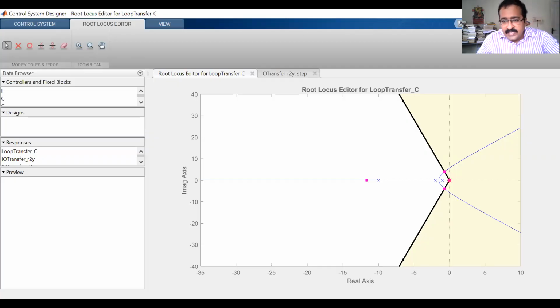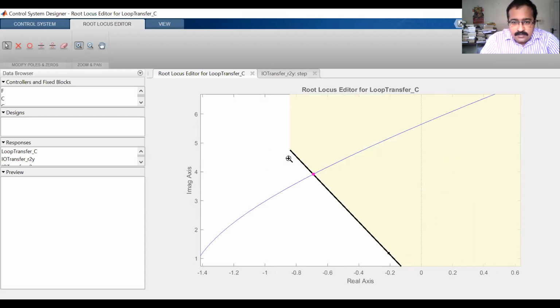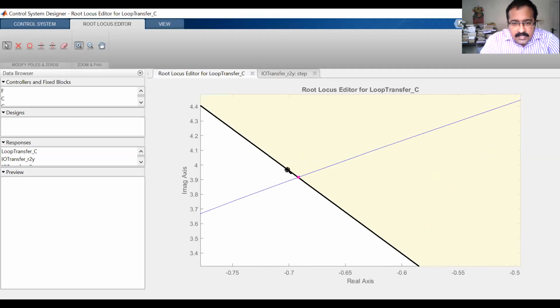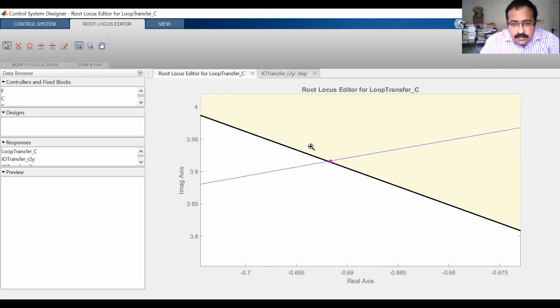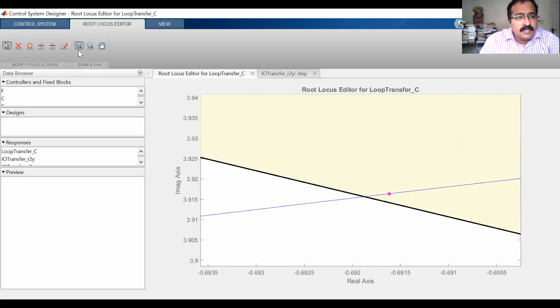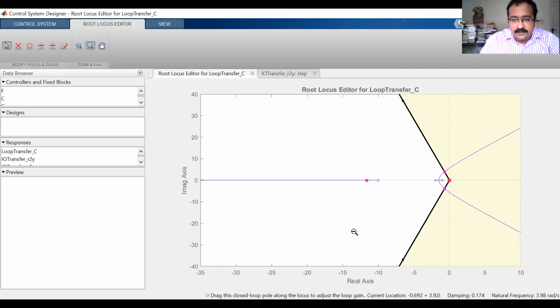So I have done a fine adjustment here, okay? Because if you zoom in and improve the resolution, you will see that it's not lying there on the intersection. So I have just tried to make it more accurate. Okay. So you can see it's not lying exactly at the intersection. So bring it so that, yeah, I think now it should work fine, right?